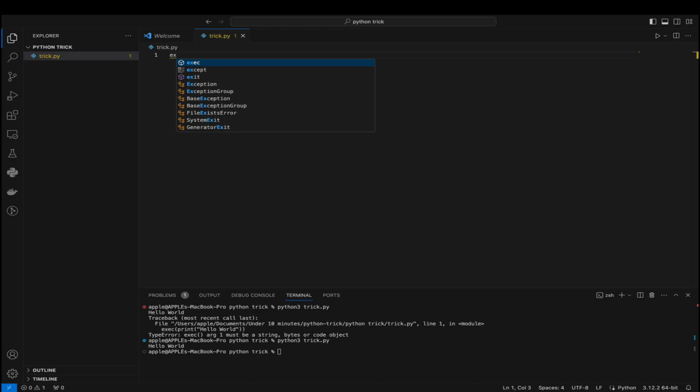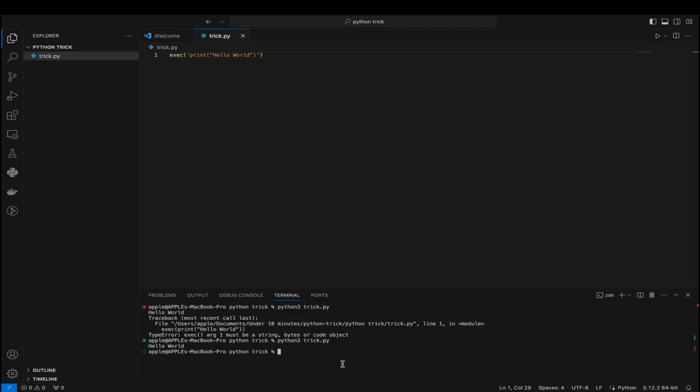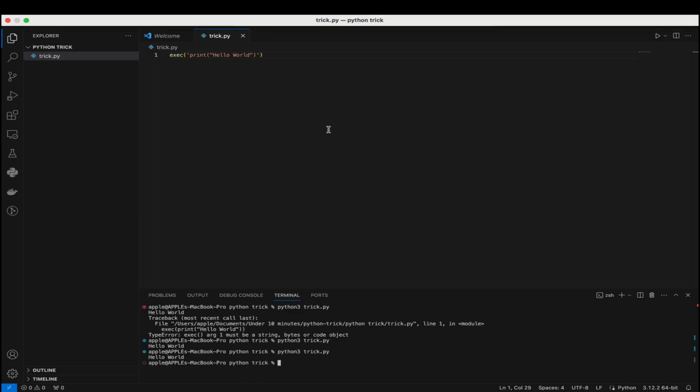Here's a simple use of exec. So over here we are going to call exec on a print statement. When we run this code, it prints hello world to the console. Seems harmless, right? But here's where it gets dangerous.